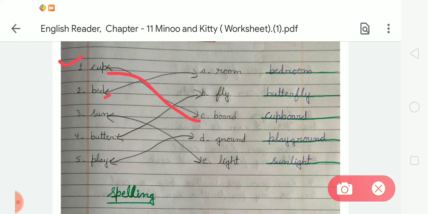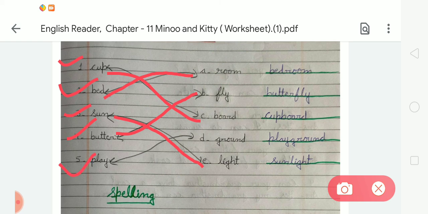And next, bed. So we have to match bed with room. So it will be bedroom. What is the spelling of bedroom? B-E-D bed, R-O-O-M room. Bedroom. After that, third. In third there is sun. So we have to match sun with light. Sun with light. So it becomes sunlight. What is the spelling of sunlight? S-U-N-L-I-G-H-T. Sunlight. After that the fourth word is butter. So we have to match butter with fly. So it becomes butterfly. What is the spelling of butterfly? B-U-T-T-E-R butter, F-L-Y fly. Butterfly.